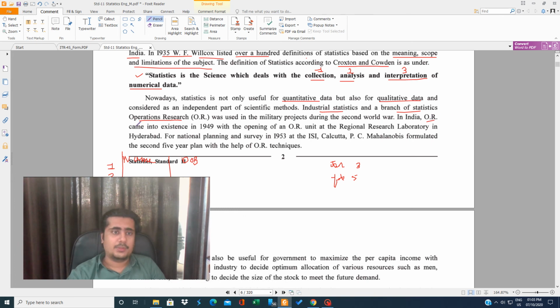OR is operational research, which deals with data, but it is a bit different from the system you are understanding. This operational research came in 1949 with the opening of an OR unit, a regional research laboratory for national planning and survey at ISI, that is Indian Statistical Institute, Calcutta. PC Mahalanobis formulated the second 5-year plan with the help of OR techniques.